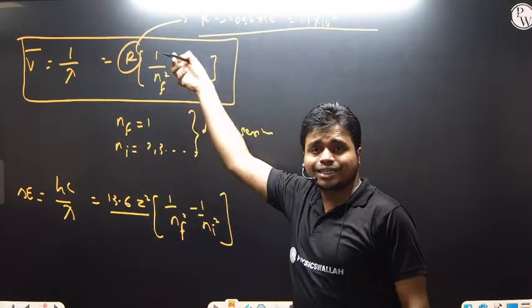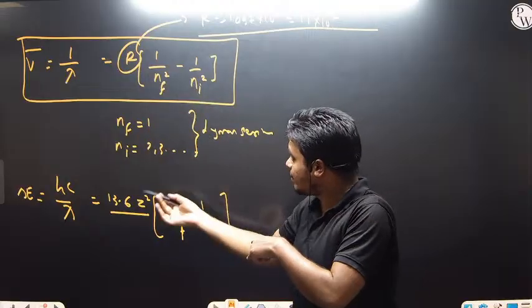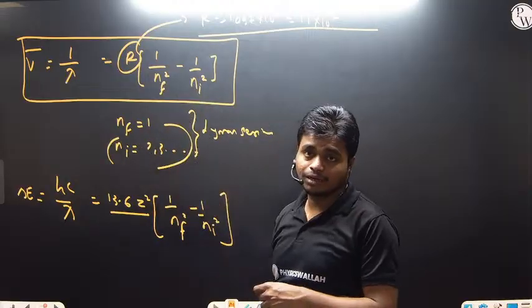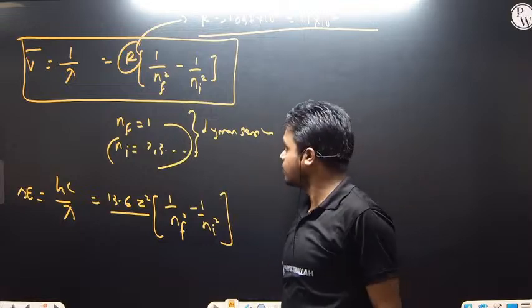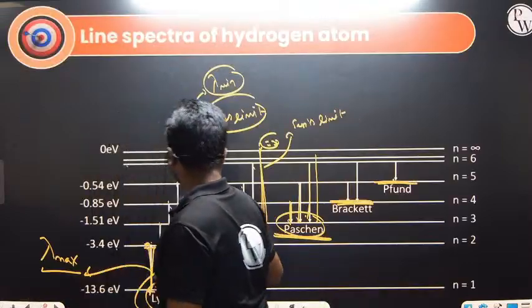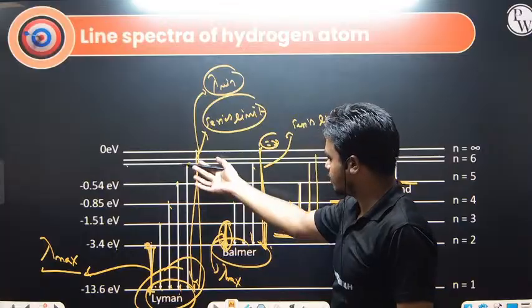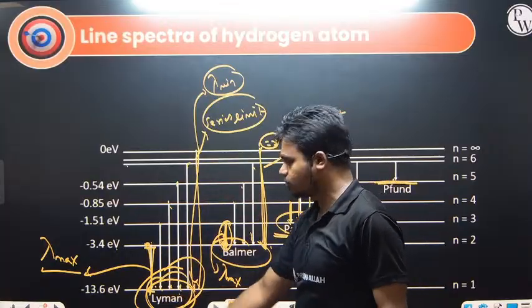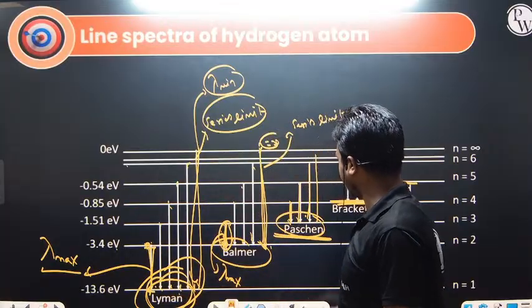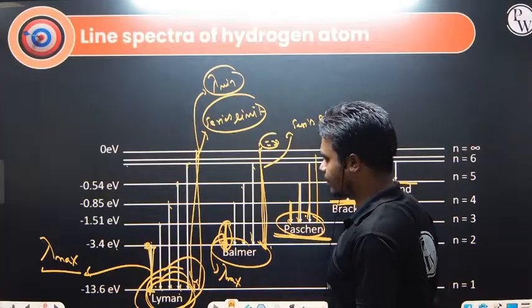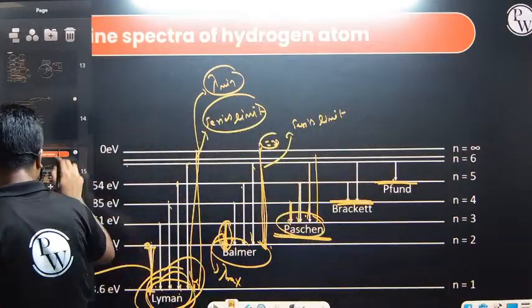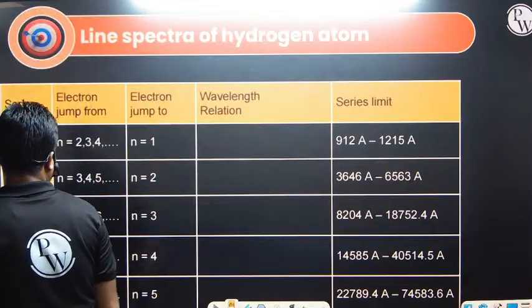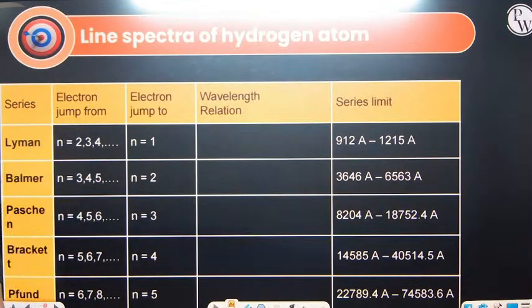And finally, where is it coming from and where is it going? What is n initial? From where is it jumping? It jumps from n initial to n final. When it is jumping to n equals 1, all of this is called the Lyman series. When it is jumping to n equals 2, Balmer. When it is jumping to n equals 3, Paschen, then Brackett, then Pfund, and so on.